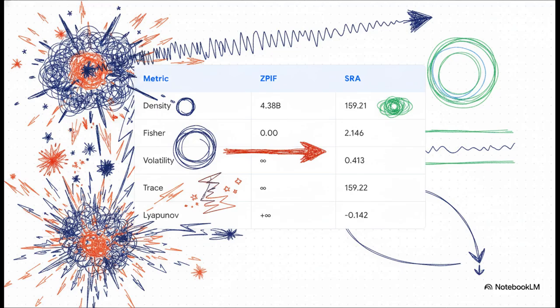The SRA is stably preserved at 0.413. Then we have trace norm preservation, which ensures quantum probability integrity. The standalone model is non-compact and infinite, whereas SRA is verified compact at 159.22. Finally, measuring Lyapunov stability, which is a gauge of how a system reacts to microscalar perturbations. The standalone ZPIF model rockets to positive infinity, meaning immediate catastrophic chaos. Meanwhile, the SRA manages a cool, asymptotically stable negative 0.142.